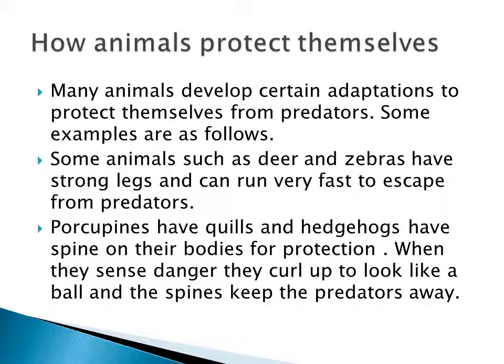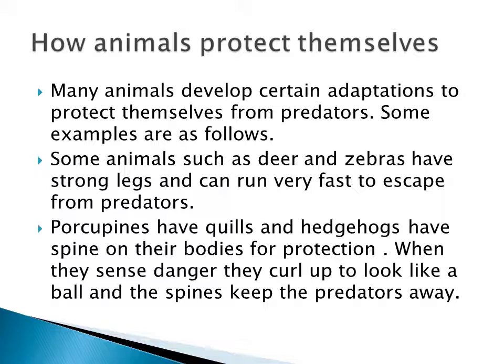I'm repeating again, listen. Animals also have some features to protect themselves from their enemies. Predators are called enemies. What are the examples? First, deer and zebras.